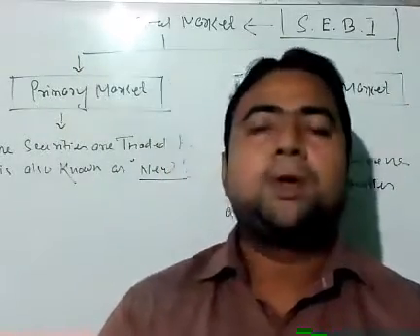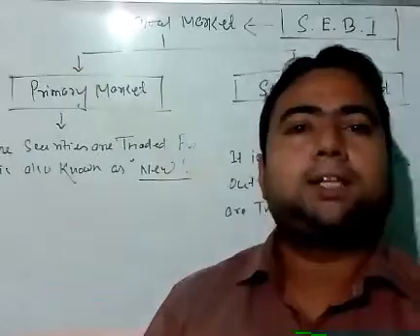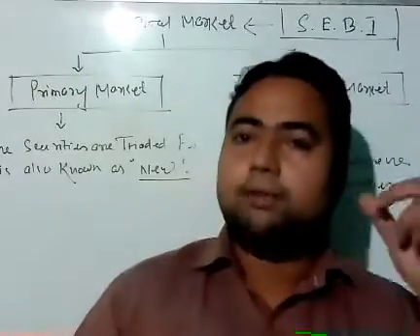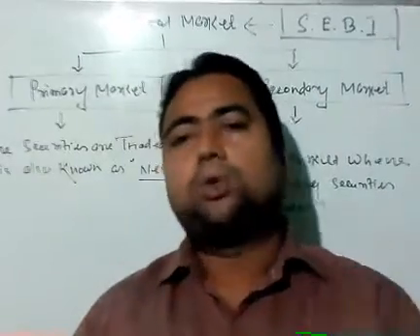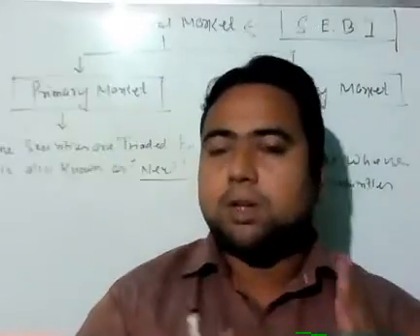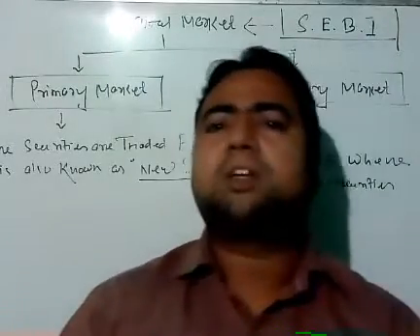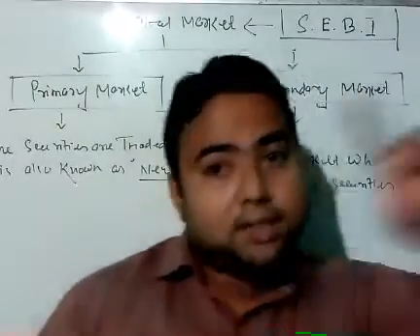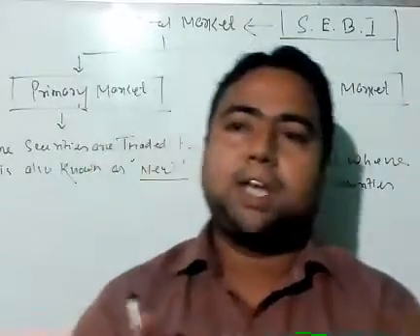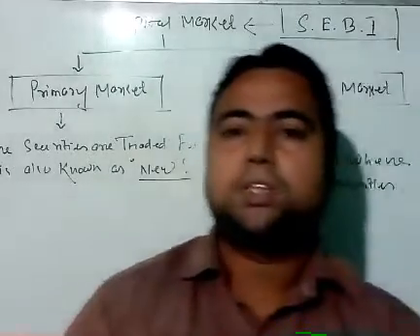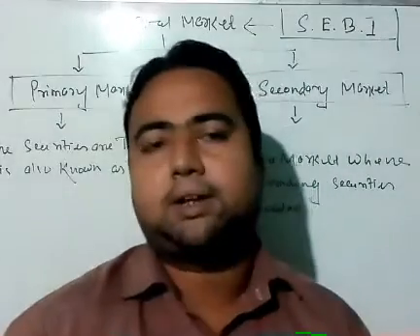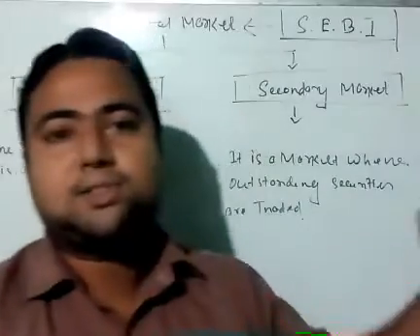Now subsequently, suppose Mr. Ram wants to sell 3,000 units of shares. To whom will Mr. Ram sell? He has to choose one investor to whom he wants to sell 3,000 of his 10,000 units. Suppose Mr. Ram sells 3,000 units to another investor, Mr. Syam. This transaction takes place under the secondary market, where investors are able to exchange their securities between themselves. Outstanding securities are traded, and no fresh issues are made. So this is the primary market and this is the secondary market.